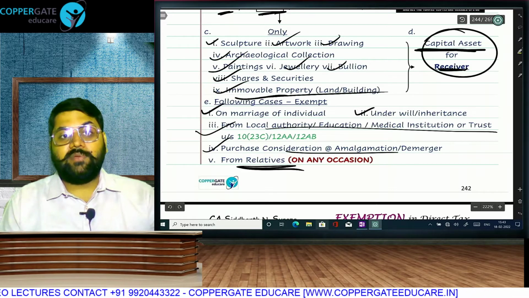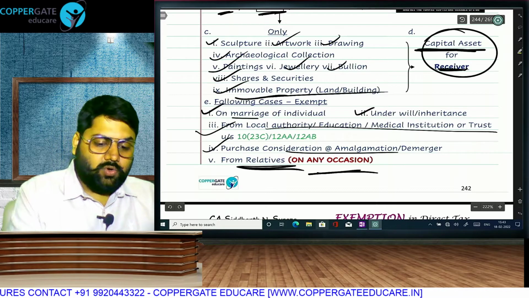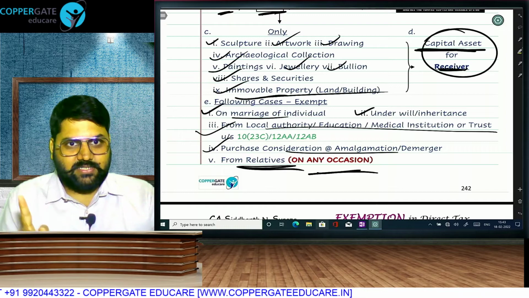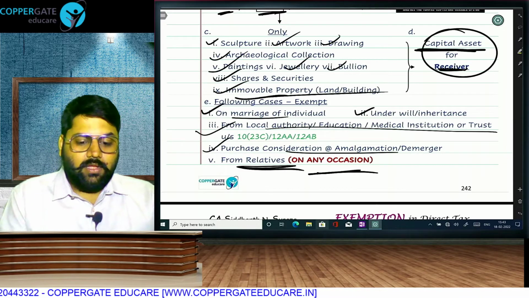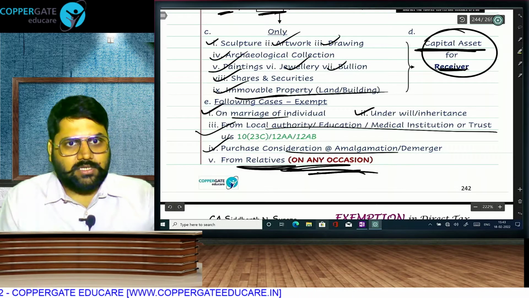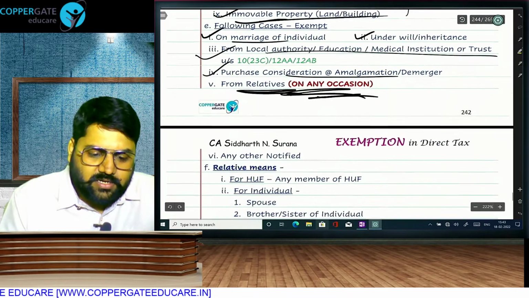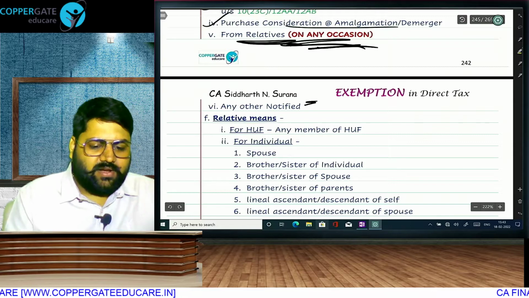Any gift received from a relative without any occasion. See, on the occasion of marriage, anybody will give you, it will be exempt. Only marriage, not birthday party, anniversary, not divorce, only marriage. But a relative giving you on any occasion, you don't have to get married for that. Any occasion it will be exempt. Any other notified. Meaning of relative.